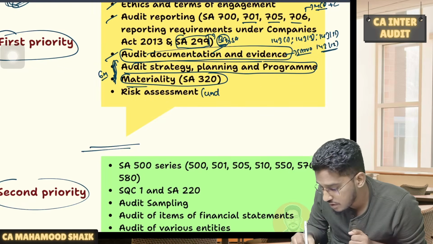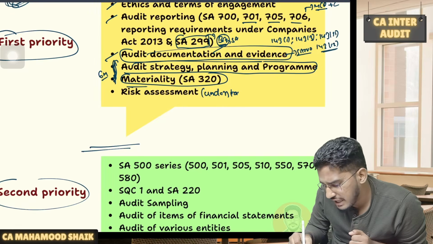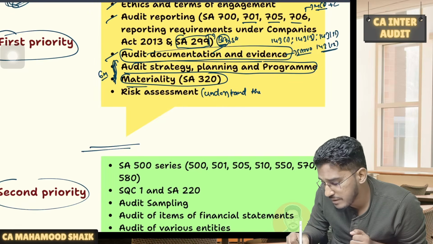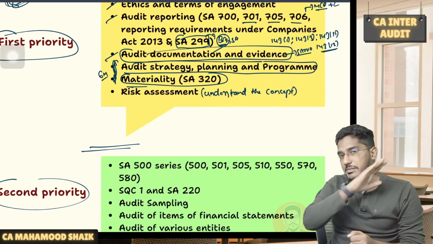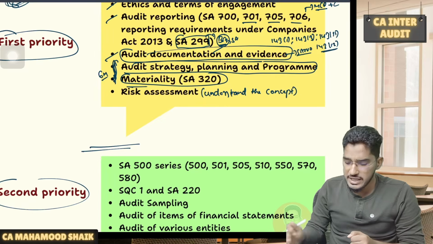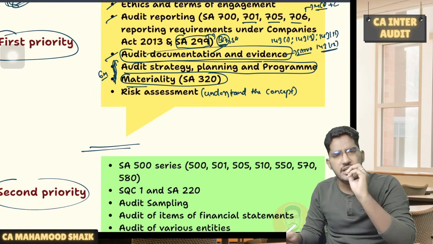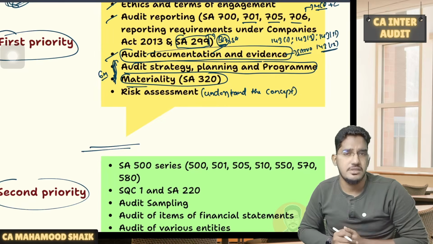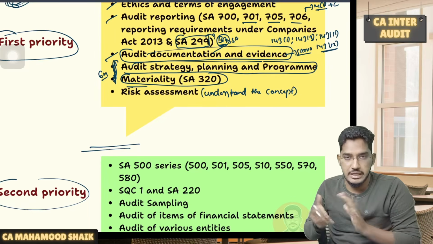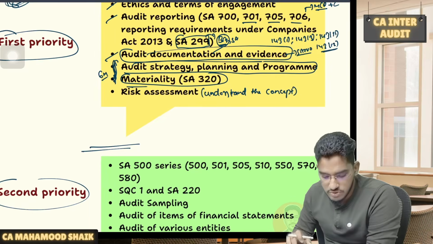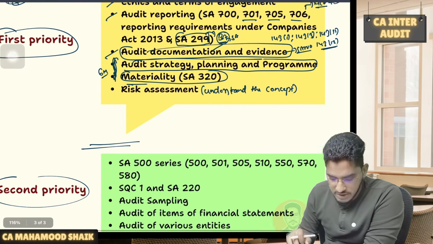So I'm writing it here also. I expect you to understand. I don't expect you to memorize here. I expect you to understand the concept, because without understanding the concept of risk assessment, discussion will always remain incomplete. Okay, it is having linkages with so many standards. The entire 500 series of the standards is linked with the risk assessment part. And how can you dare to leave it? I don't know how you are getting that belief. Okay, so these are all first priority, top prioritization of the chapters.